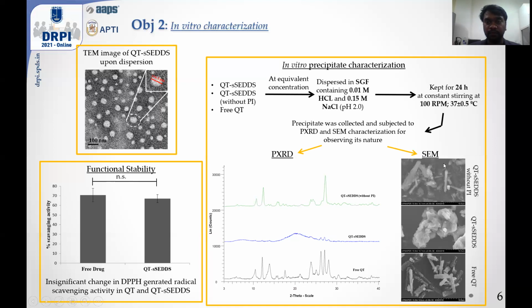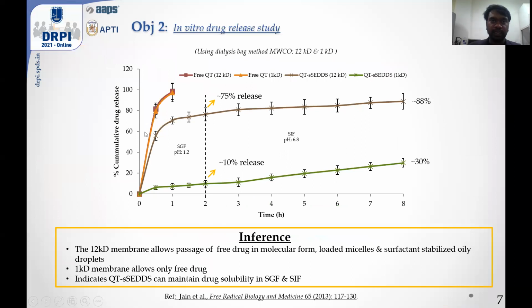Similar inference can be taken from the SEM analysis as well. Free QT and QT SNEDDS without PI showed sharp edges, whereas QT SNEDDS showed diffused and blunt edges, which indicated the amorphous nature of the precipitate. Such an amorphous precipitate is suitable for improving the solubility as well as the oral bioavailability of the drug. We also conducted the in vitro drug release using the dialysis bag method.